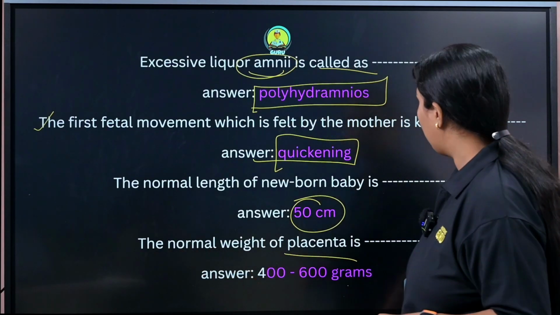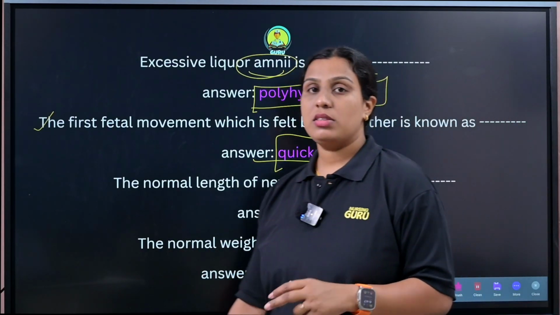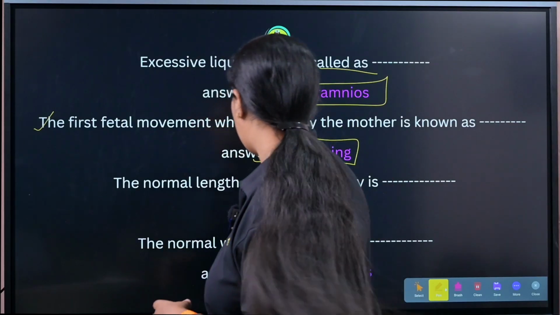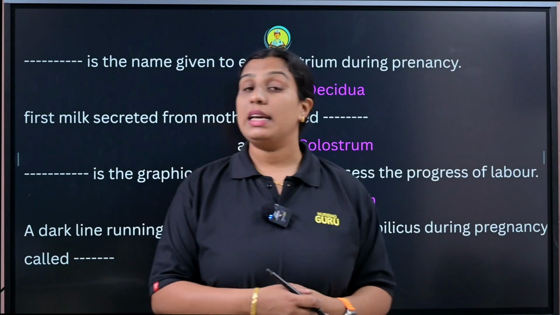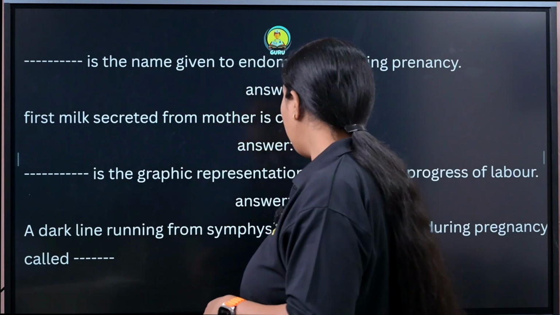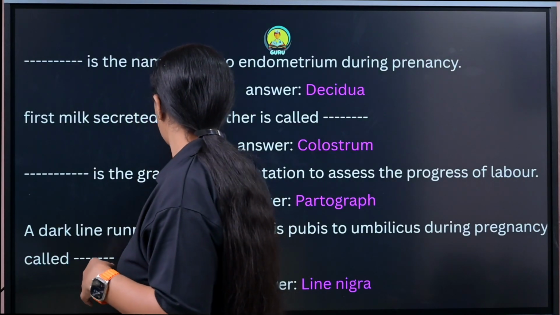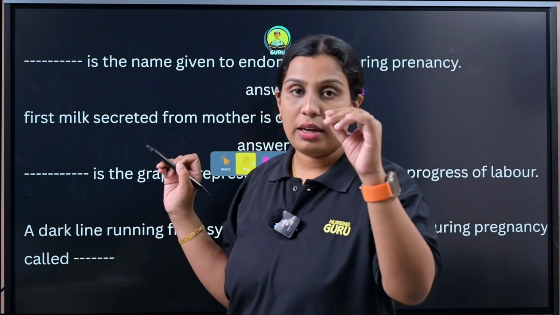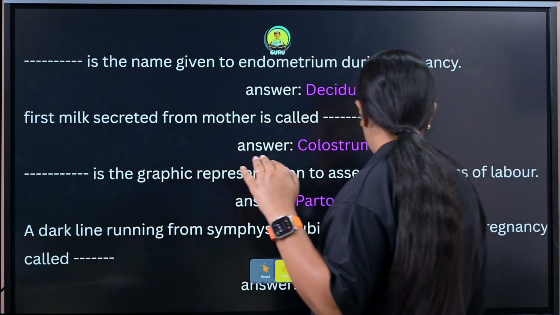The normal weight of the placenta is 400 to 600 grams, which means half a kg weight. 400 to 600 grams. Is it clear? Okay. Also, one more thing you should remember: if you get fill-in-the-blanks type questions, you just write the question number as well as the exact answer. No need to write the whole complete question.